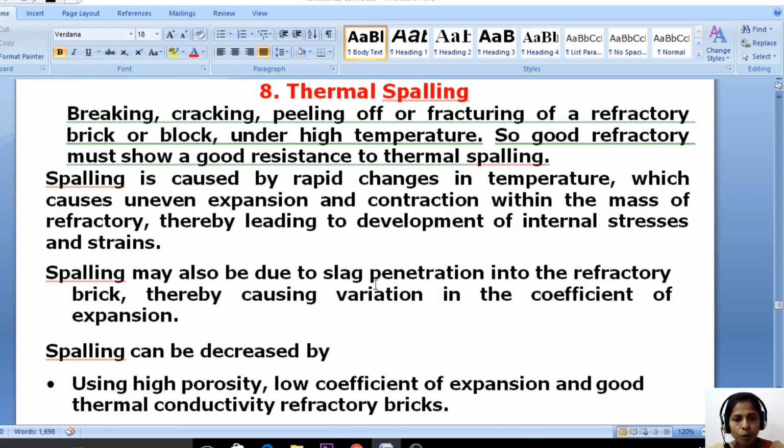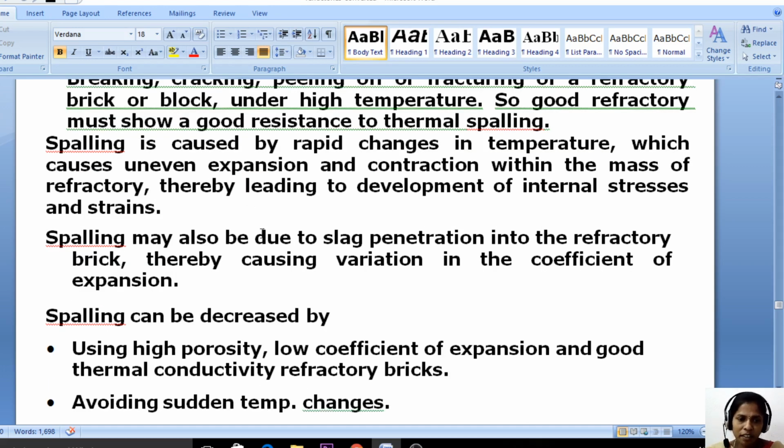Spalling may also be due to slag penetration into the refractory brick, thereby causing variation in the coefficient of expansion. So thermal spalling may also be caused by penetration of slag. But how can we minimize thermal spalling?